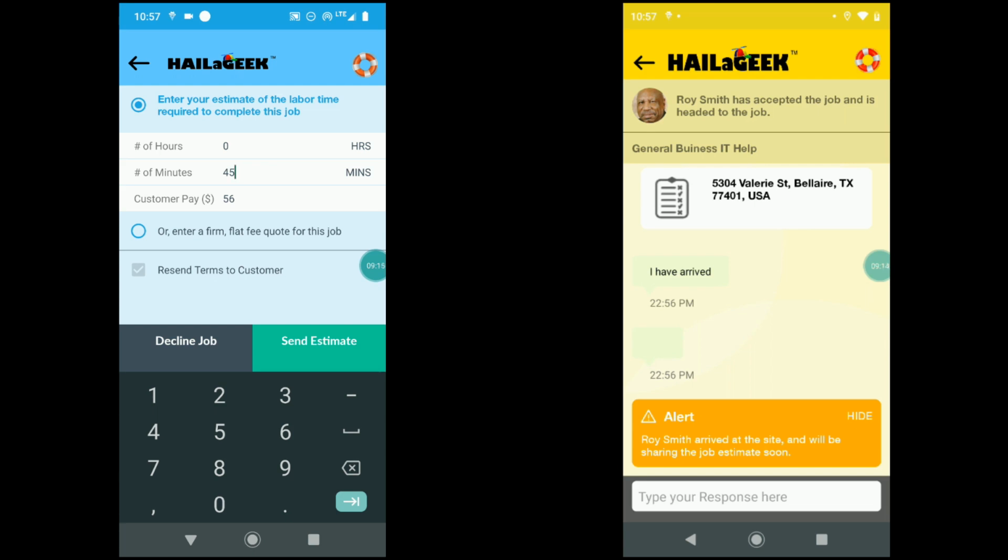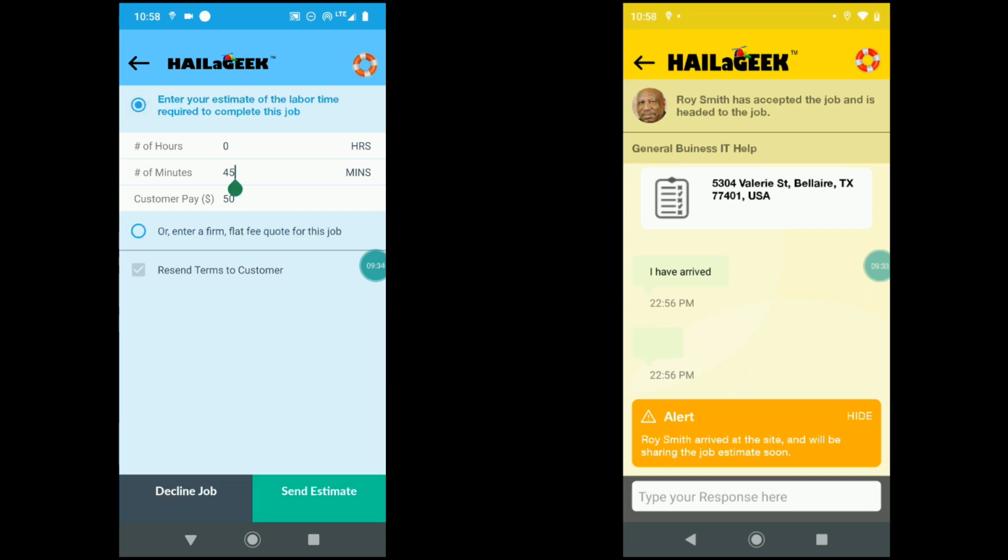Now they do have the option of entering a firm flat fee quote for this job. So while based on just time, it was going to charge the customer $56, if they wanted to, they could just enter a flat $50. I'm sure that would make the customer very happy. But for this demo, we're going to switch back to doing it based on time.